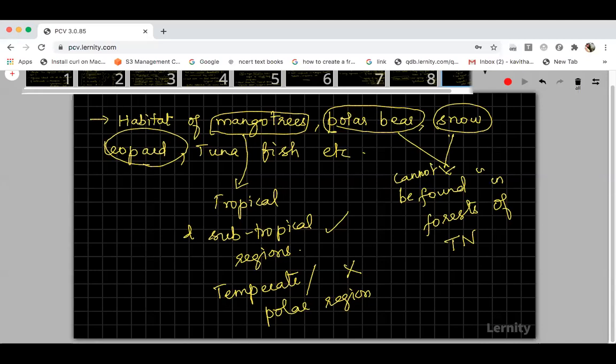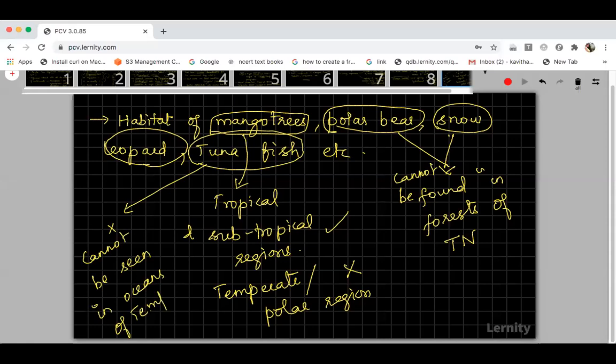Similarly, tuna fish cannot be found in the oceans of temperate regions. They cannot be seen in the oceans of temperate regions. So each one of their habitats will vary.